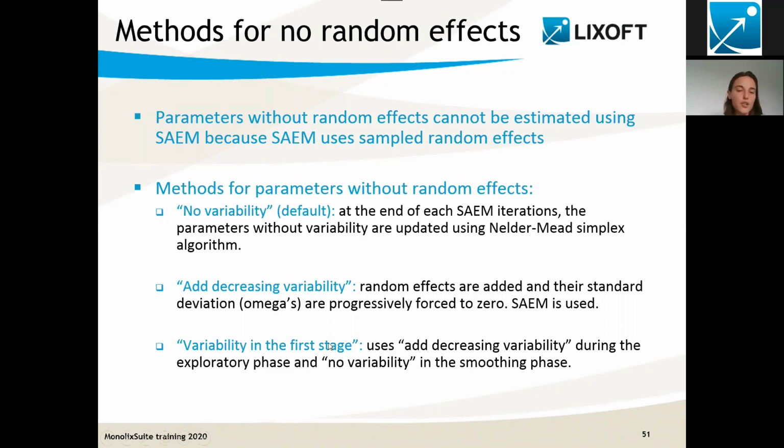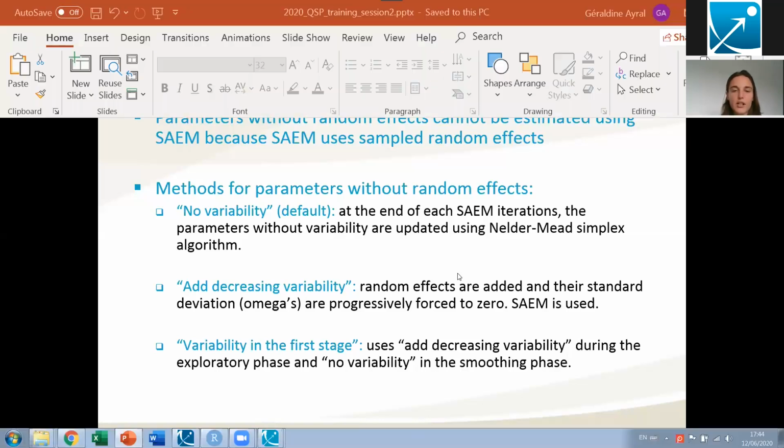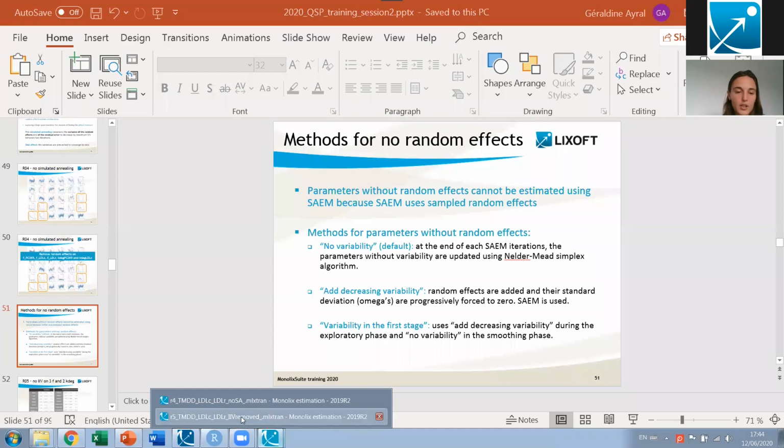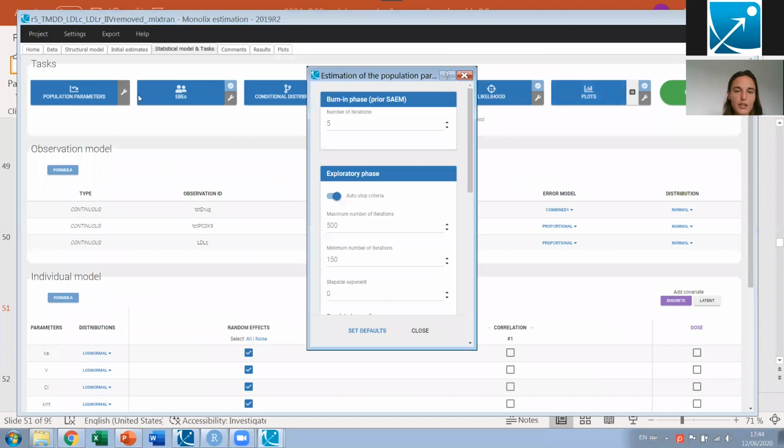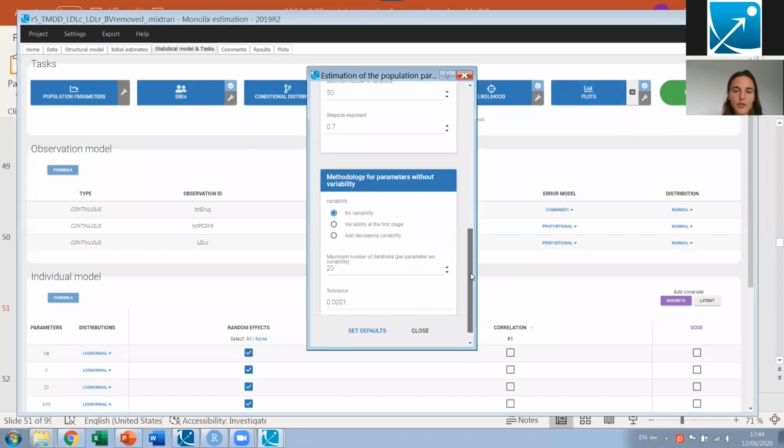And finally, the third option is a mixture between the two. So it uses this add decreasing variability during the first phase of SAEM and the no variability in the second phase. So I'm just explaining this because, in case you see that the default method is not working well on your case, you know that you can switch. And to switch, you would go again to the settings here of the population parameters. And at the very bottom, that's where you have the 3 options.